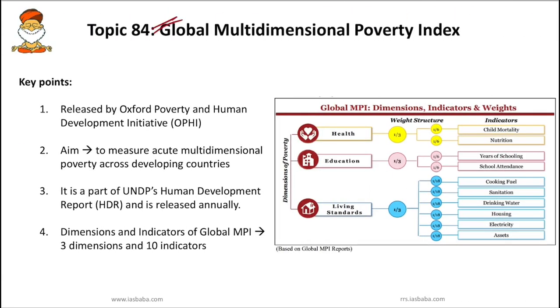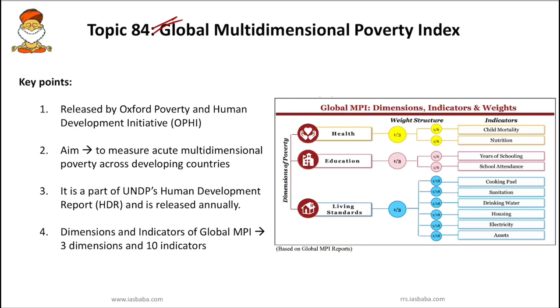And the next important topic: the global multidimensional poverty index. I think in 2019 this report said that India is one of the countries with the highest rate of poverty reduction, and it complimented India, telling that India might have lifted around 271 million citizens out of poverty between 2006 and 2016.